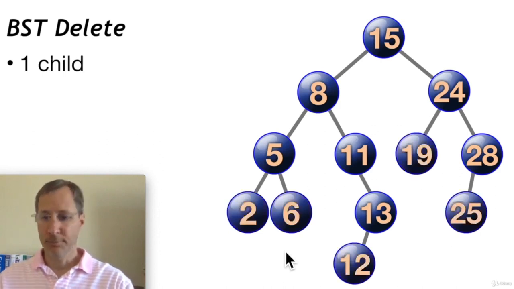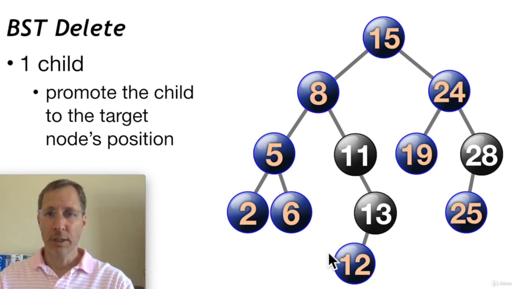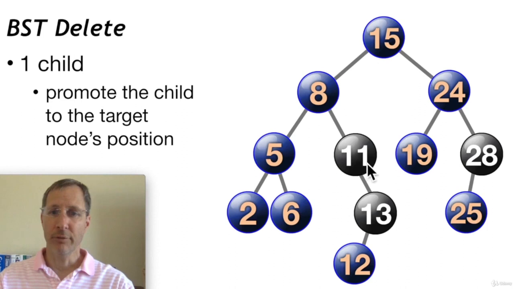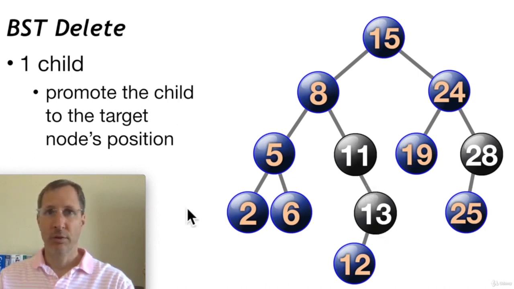Now if we have one child, these are cases where we have one child: nodes 11, 13, and 28. If we want to delete one of those nodes, we have to promote that child node to the target node's position. So for instance, if we want to delete the 28, we would promote 25 to 28's position. If we want to delete the 11, we would have to promote the 13 to 11's position, and the 12 comes with it. You're promoting that entire subtree. So that's the one child delete.